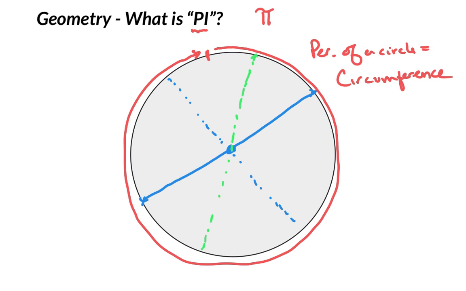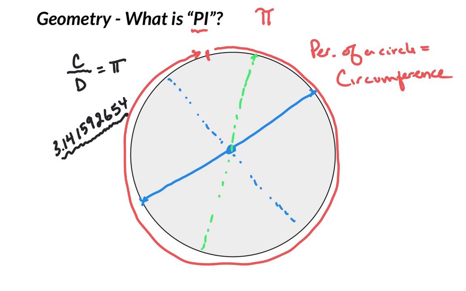And what we continuously found is that if we took the circumference, C, and divided by the diameter, D, we kept getting the same number, this value pi. Now, pi, if you typed it into your calculator, if you just hit the pi button, you would get something like 3.141592654. I'm reading off a TI-84. And this is a lot of digits of pi, and in fact gives us a lot of accuracy.